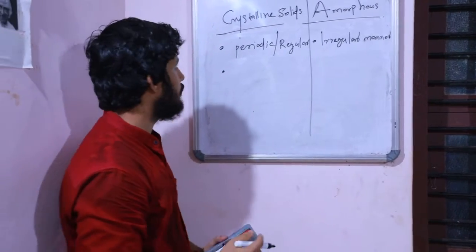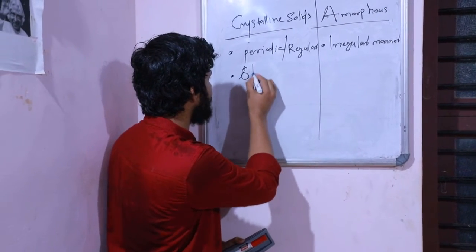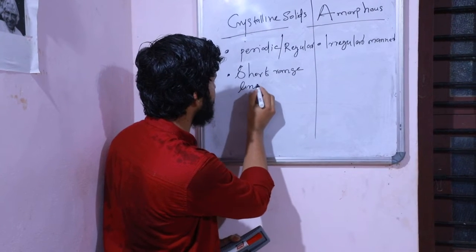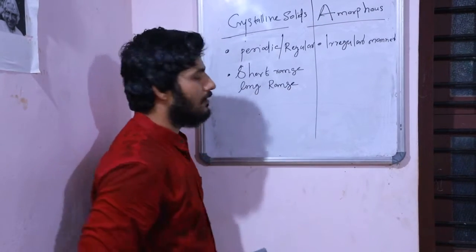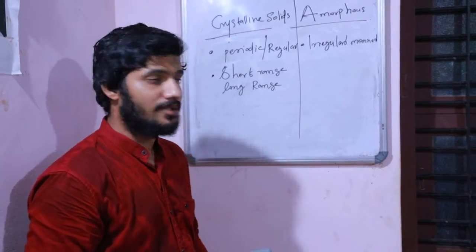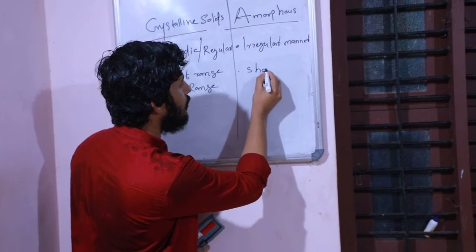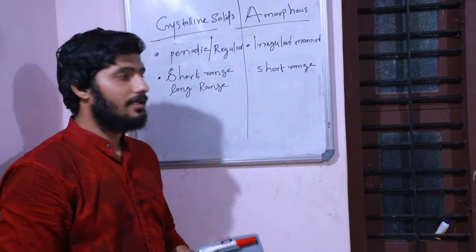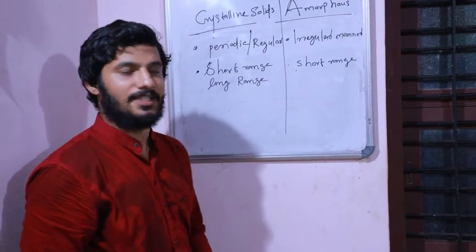Another point: in the crystalline solid, the constituent particles are arranged in a short range as well as a long range arrangement. But in the case of the amorphous solid, the constituent particles possess only short range arrangement.